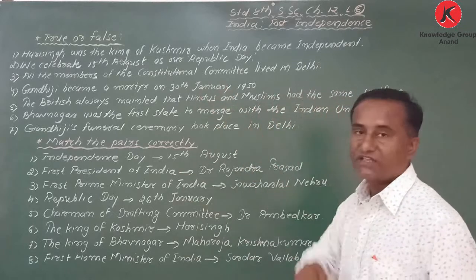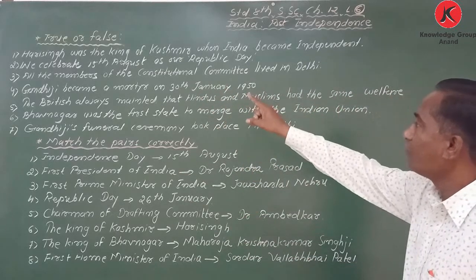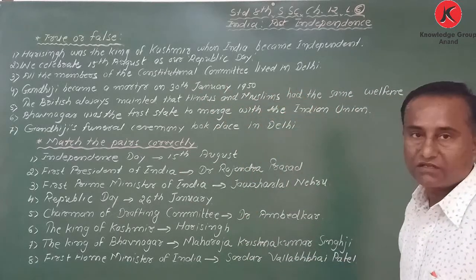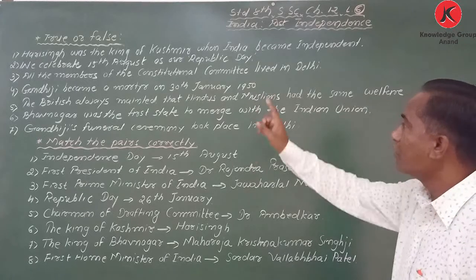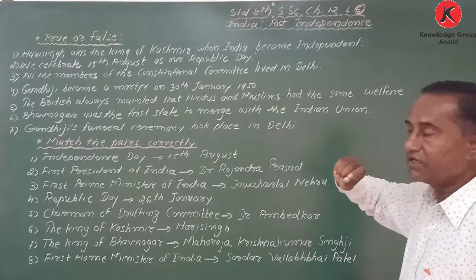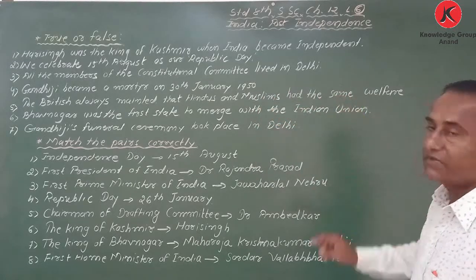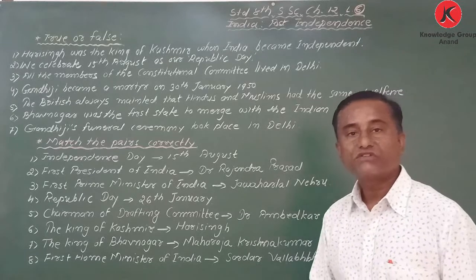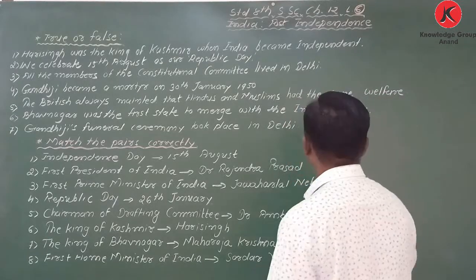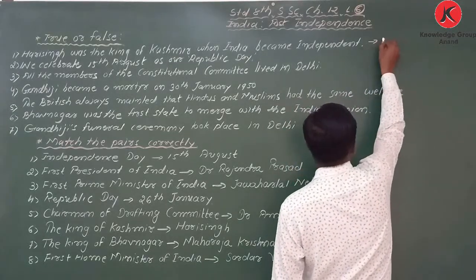First one: Hari Singh was the king of Kashmir when India became independent. Is it true or false? My dear students, it is true.